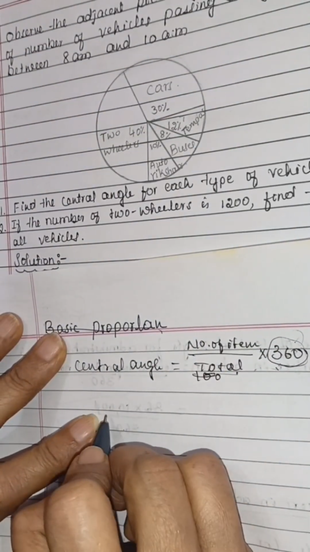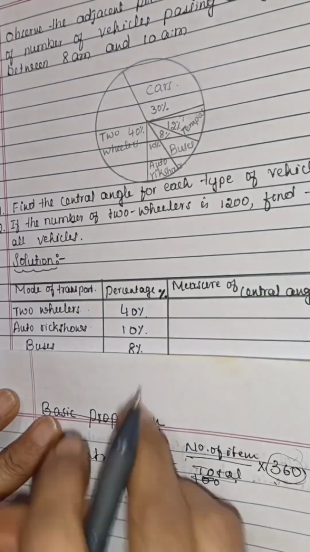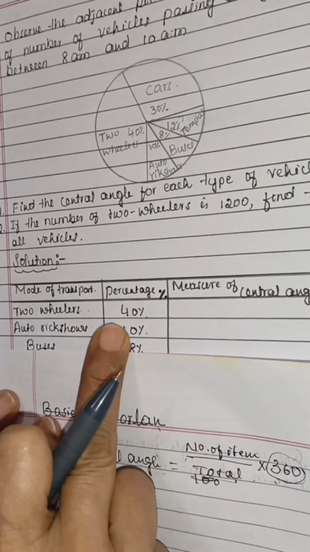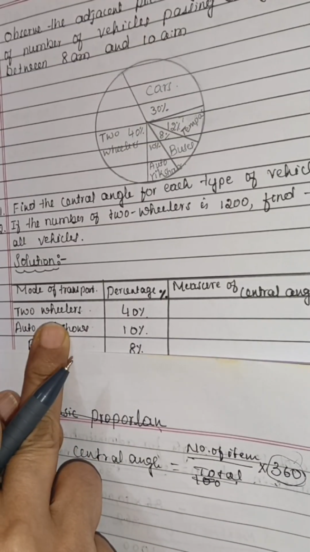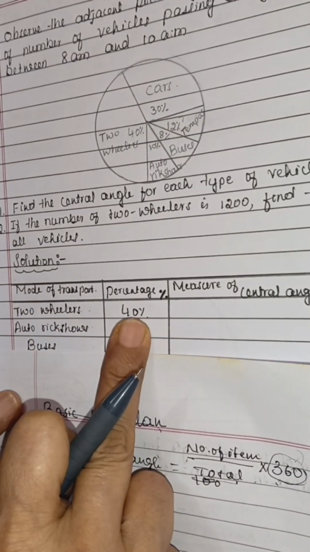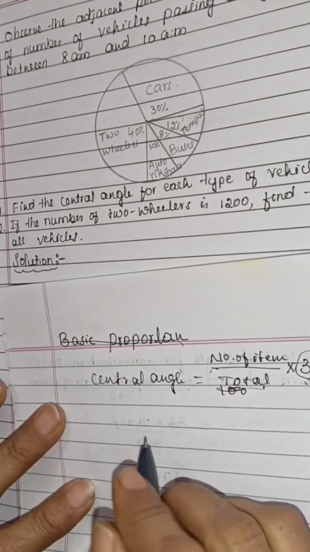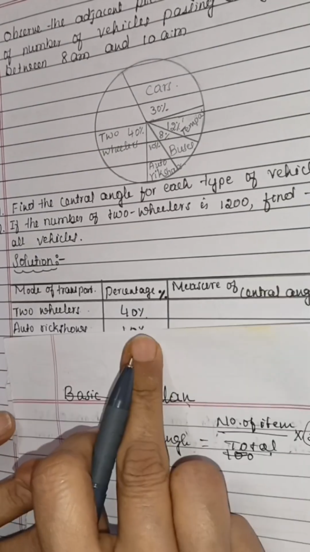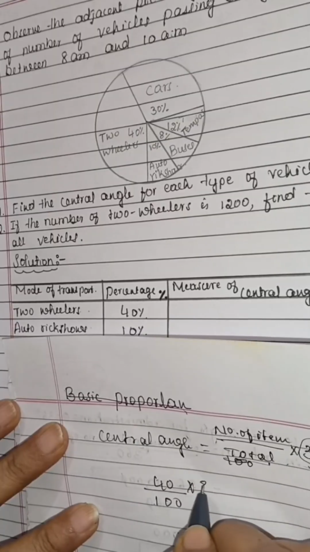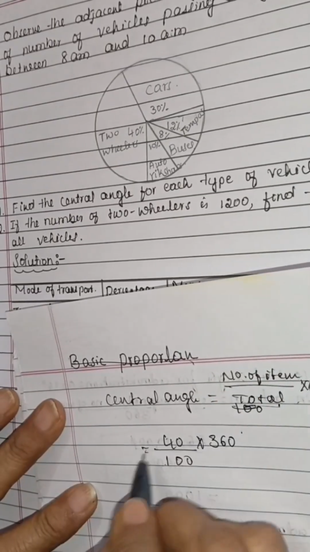So here we have to find the central angle. Here items means two-wheelers, and the total is given as a percentage. Out of 100, this is 40. Since the percentage is given out of 100, we have 40 multiplied by 360 for the central angle.